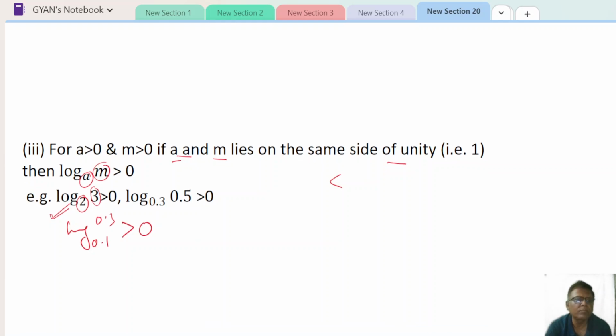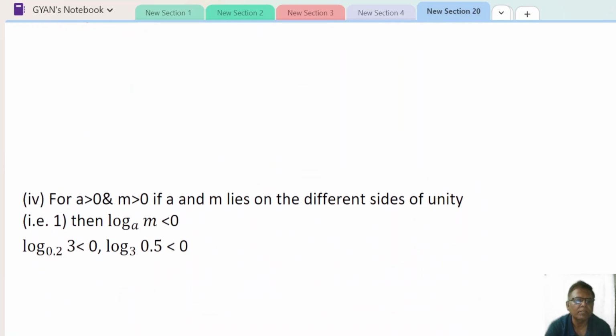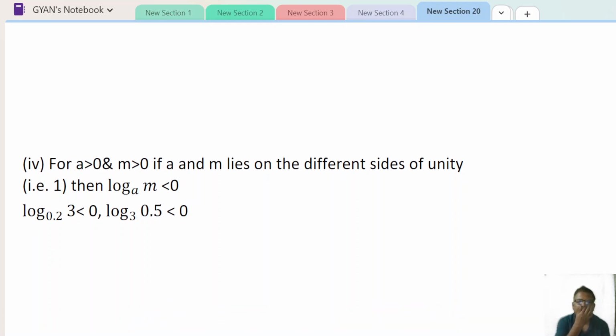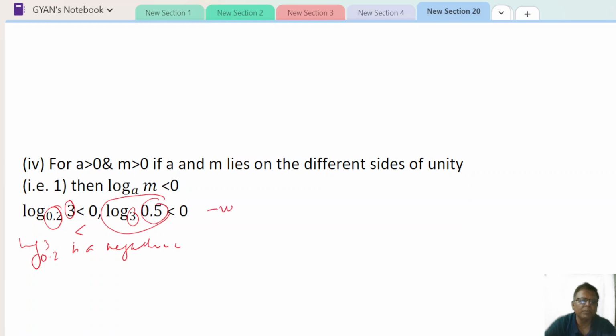Now come to the fourth inequality. If they are on different sides of unity, see here, different sides of unity. This one is less than 1 and this one is greater than 1. So different sides of the unity, so this will be less than 0. That means this one will be negative. It is a negative number. And this is also a negative number because this is greater than 1 and this is less than 1. So this also will be a negative number. This is the fourth inequality.